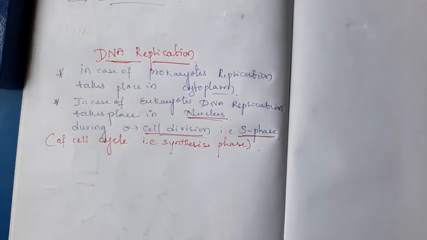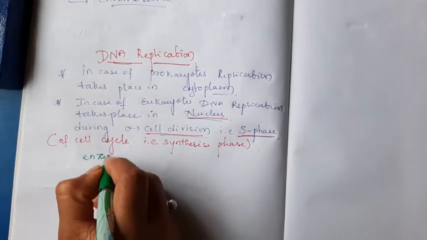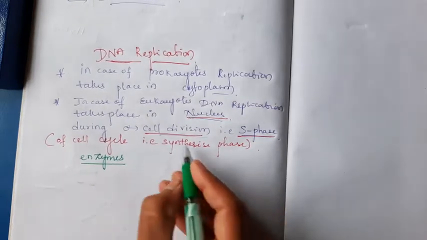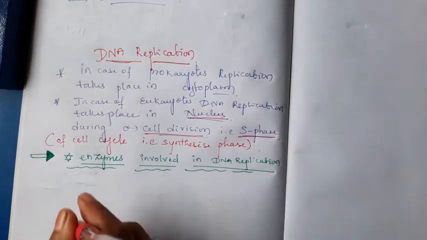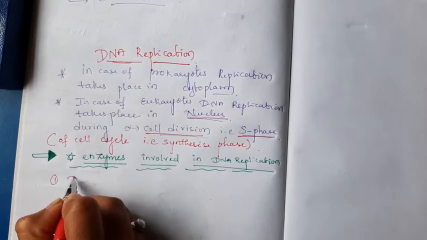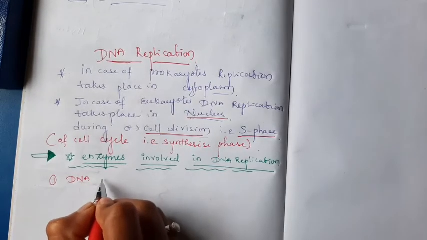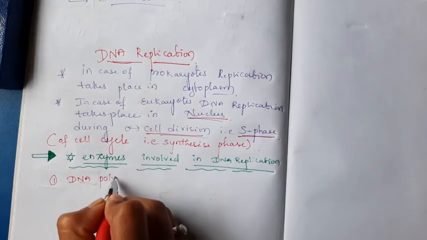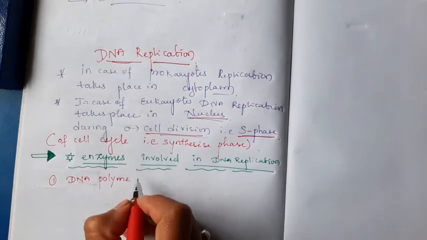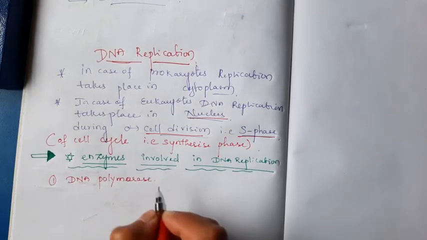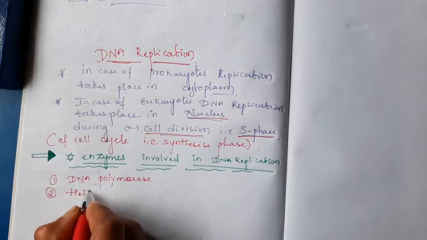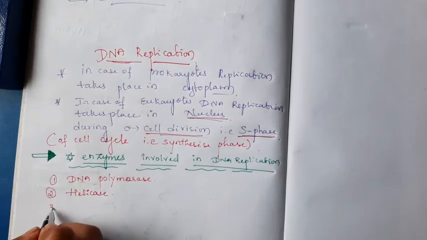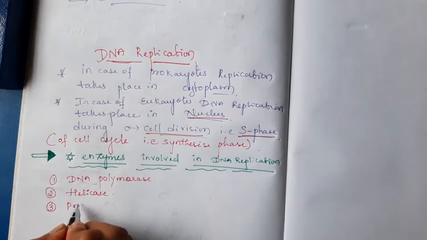Now we can discuss the enzymes involved in DNA replication. First one, DNA polymerase. Okay. Second one, helicase. Third one, primase.